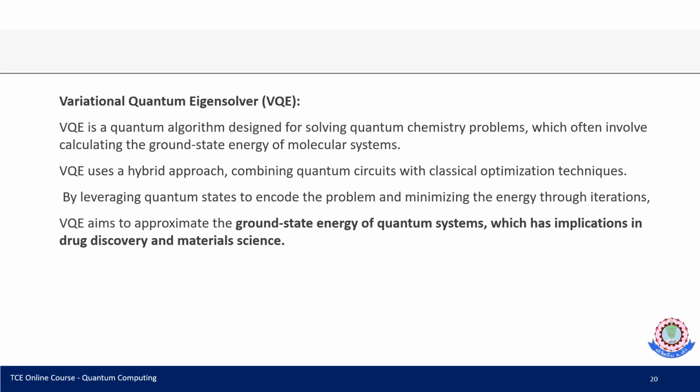The variational quantum eigensolver, VQE, is a quantum algorithm designed especially for quantum chemistry problems, which often involve calculating the ground state energy of molecular states. VQE uses a hybrid approach. Here we go with different kinds of optimization algorithms. The ground state energy of a quantum state is very important in drug discovery and the material science domain.